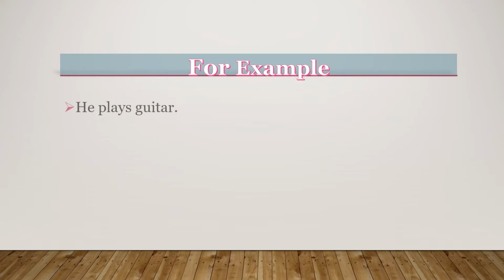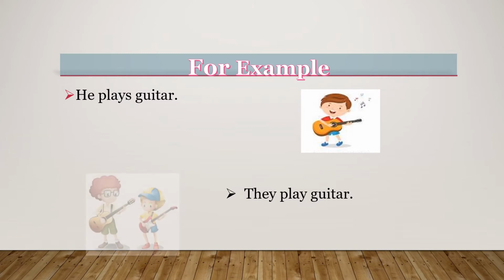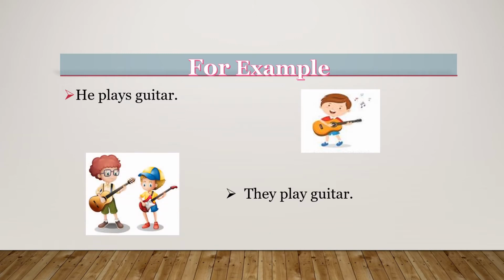For example, he plays guitar. Here he is a singular subject and plays is a singular verb. They play guitar. They is the plural subject and play is the plural verb. If we are using s or es with the verb, that means it is a singular verb. So plays is a singular verb and play is a plural verb.